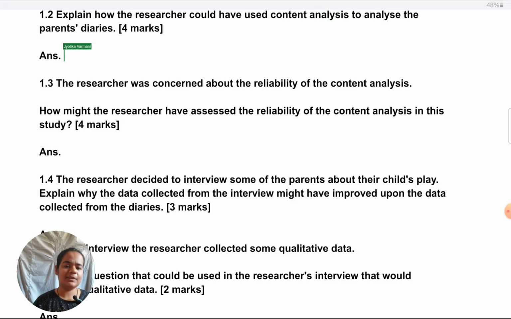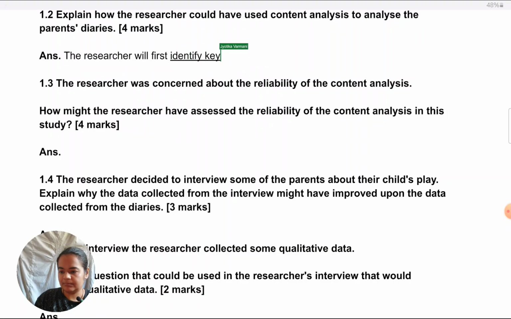So the first step in content analysis is always identifying key themes. Here, there is a very strong temptation in students to do that. 1, 2, 3, 4. 1, identify key themes. Please don't write like that. Write in complete sentences. So, we can say the researcher will first identify key themes in the diary data to make it explicit and to contextualize it.